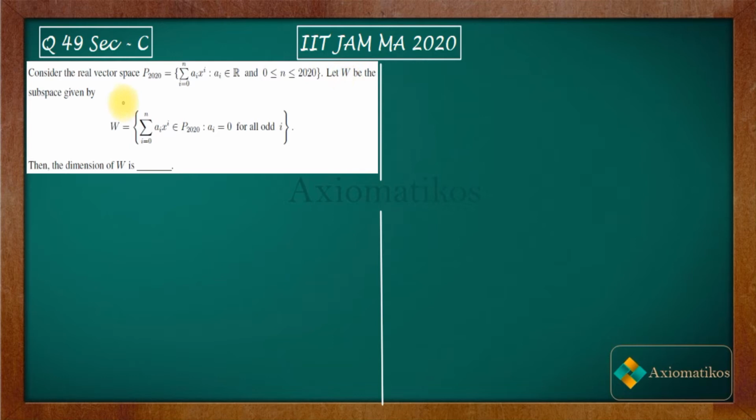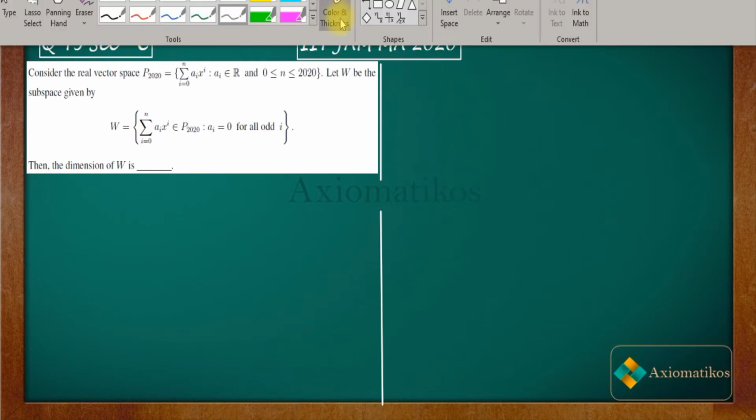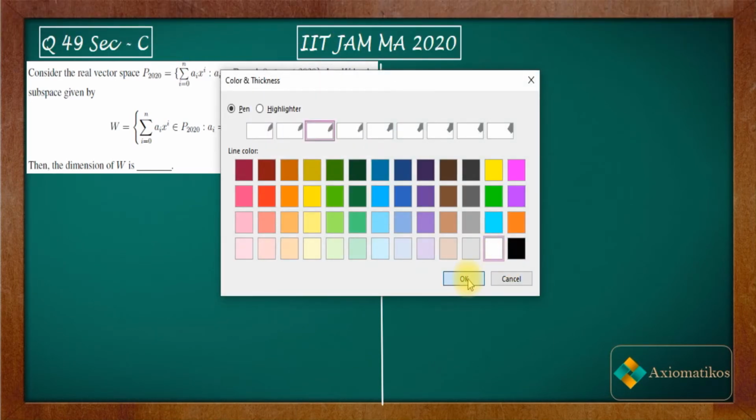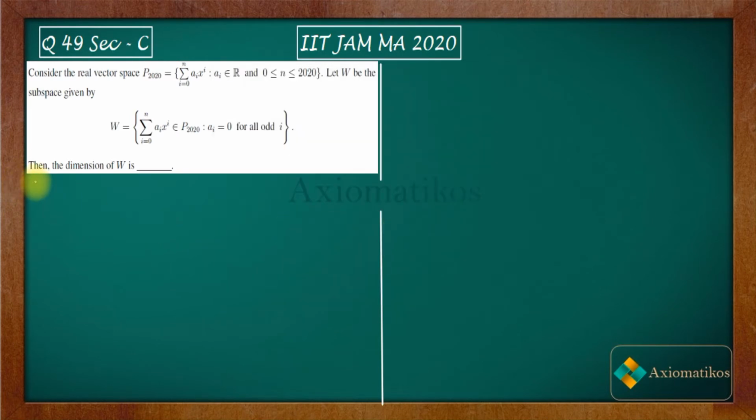Let W be the subspace of this vector space given by the same thing, but the problem is that a_i will be 0 this time for all odd i. Then the dimension of W is. So it's a very easy question from linear algebra. What we have to do is find out the dimension. All right, so now let us proceed.